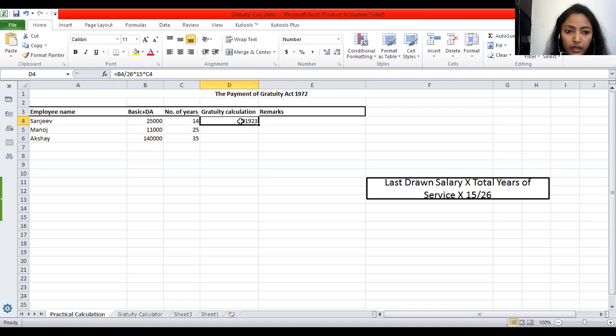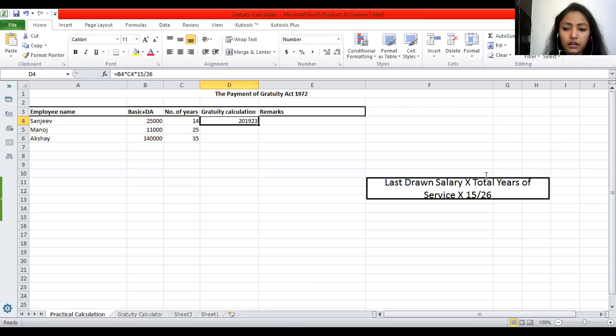So this is the way I have done, the way I have explained to all of you. But if I do it with this formula as well, the result would be the same. Let's see. So this is written last drawn salary. Last drawn salary is 25,000. Now I will multiply it with 14, that is your total number of years, and then 15 divided by 26. See, the result is the same.